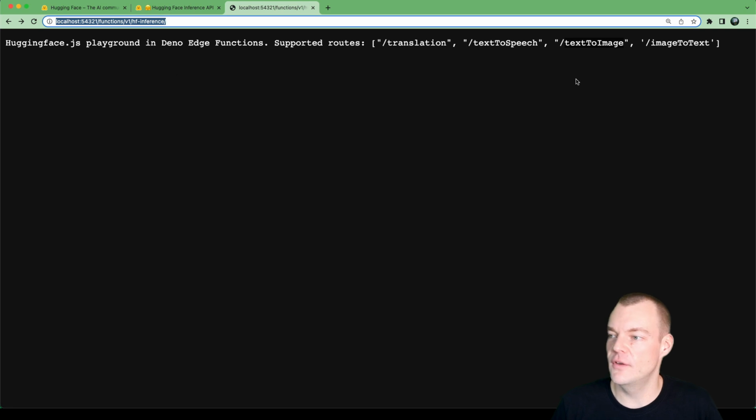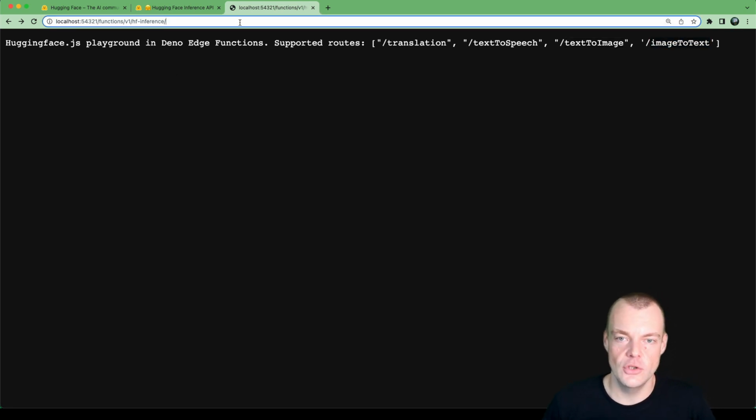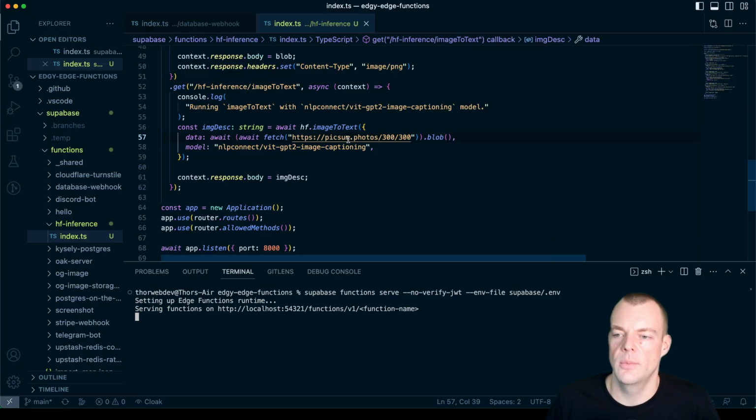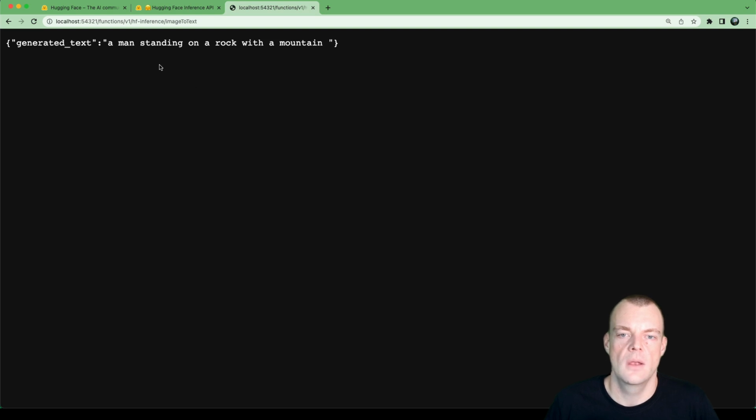But what we want to do today, and I think which is really neat, is image to text. Right? For indexing images and searching images, you basically need to translate the image to text. But we can just use a random image from Pixabay here. A man standing on a rock with a mountain. Let's trust that I was in the image.